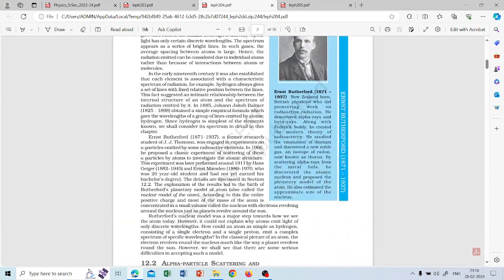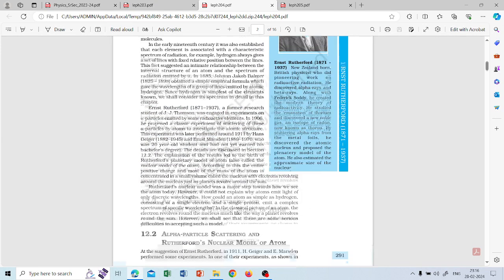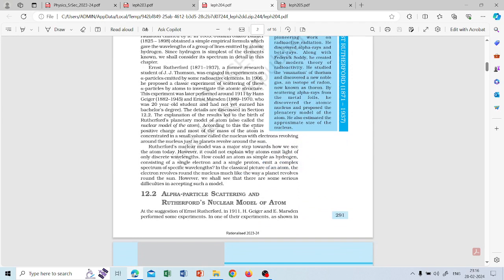Going to the Rutherford model is very important, because Rutherford found out that the entire positive charge and most of the mass of the atom is concentrated in a small volume called the nucleus. So this is the main conclusion, which is the nuclear kind of model.